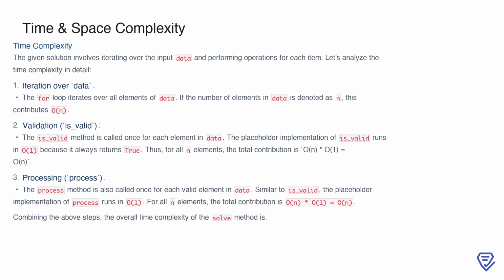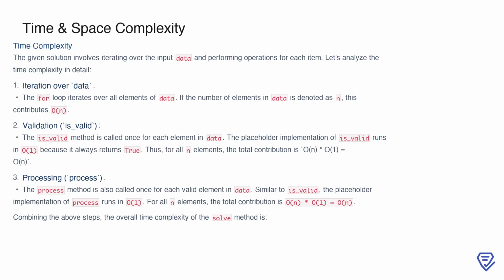In this solution, we evaluate the time complexity step by step. First, the for loop is responsible for iterating over each element in the input data. If the size of data is represented by n, this iteration contributes O(n) to the time complexity. Next, we have the is_valid method, which is called once per element during the iteration. Since the placeholder implementation of is_valid always runs in constant time, or O(1), the total contribution of this step is O(n) × O(1) equals O(n).